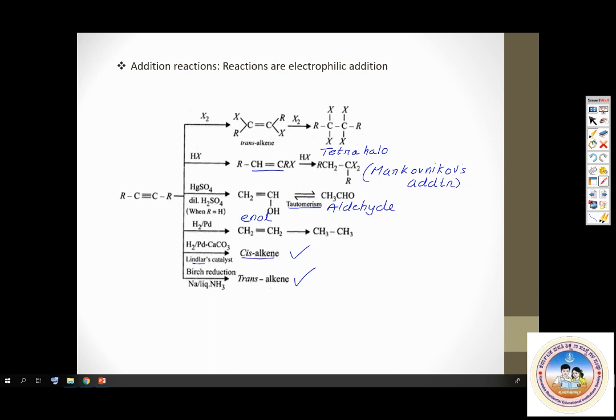This part is very important. This is very, very important. It was asked in CET 2019 and CET 2018. In 1 year, it was Lindlar's catalyst asked. In the other paper, it was Birch reduction asked. So important. Mark it. Okay. Yes. Next.